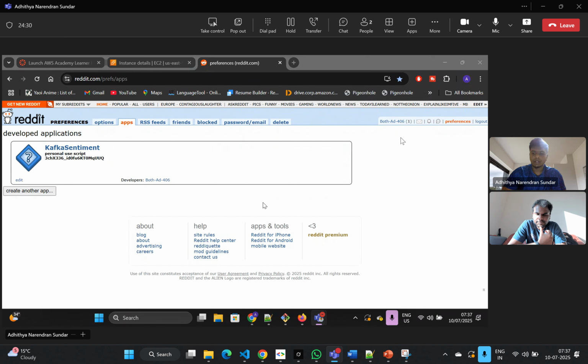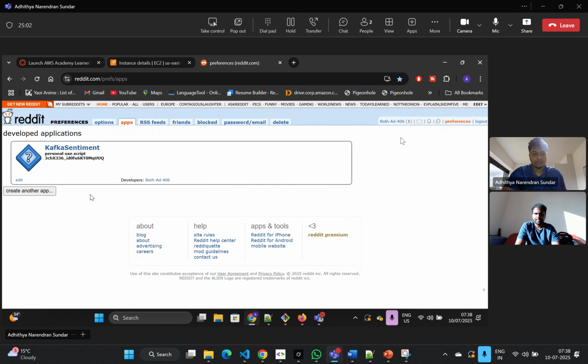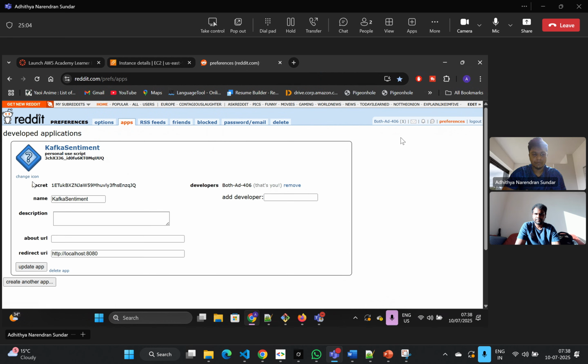Great. So as my teammate Brindavan briefed, that was a glance of what is happening in the backend. What we have done is create an EC2 instance where we have created two different applications, one for live streaming and another for batch processing. For the live streaming one, we have created an app within Reddit, where we will be using different types of credentials.